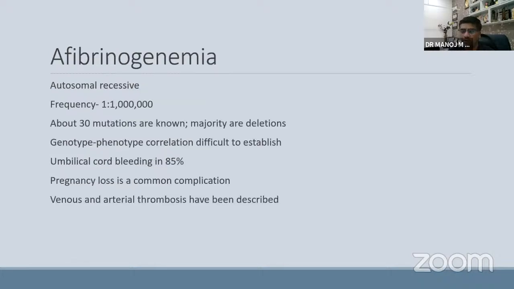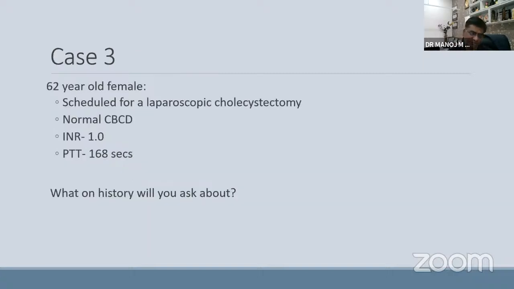So usually afibrinogenemia is the condition in which both PT and APTT will be highly abnormal. These are rare disorders, but it is seen. Umbilical cord bleeding is also common in this, as in factor 13. Pregnancy loss is a common complication. Females are more commonly affected, and thrombosis is also known in these patients.